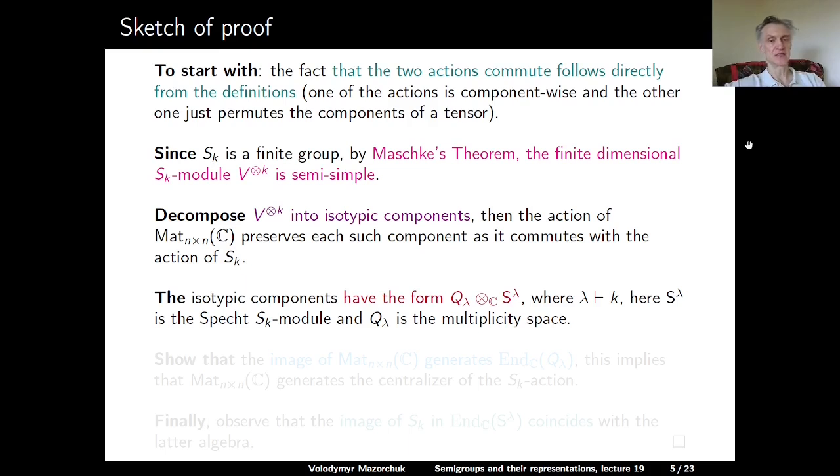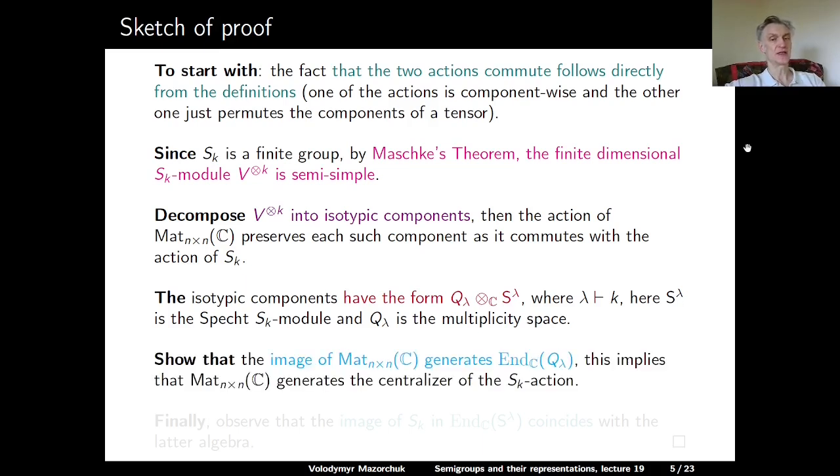So here S_lambda is a Specht S_k module. These Specht modules are exactly the simple modules over the symmetric groups. And Q_lambda denotes the multiplicity space. And we can show that the image of the matrix semigroup generates the endomorphism algebra over the complex numbers of this multiplicity space Q_lambda, and this implies that the image of our monoid generates the whole centralizer of the S_k action.